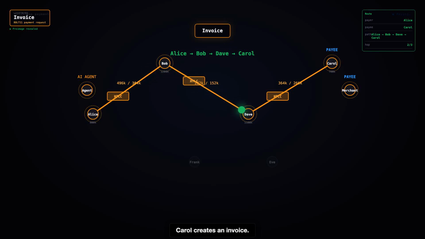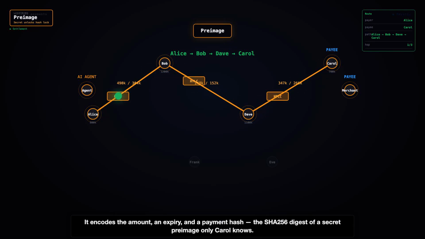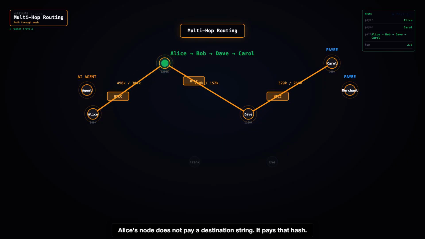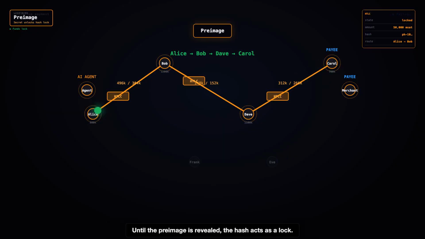Carol creates an invoice. It encodes the amount, an expiry, and a payment hash, the SHA-256 digest of a secret preimage only Carol knows. Alice's node does not pay a destination string. It pays that hash. Until the preimage is revealed, the hash acts as a lock.